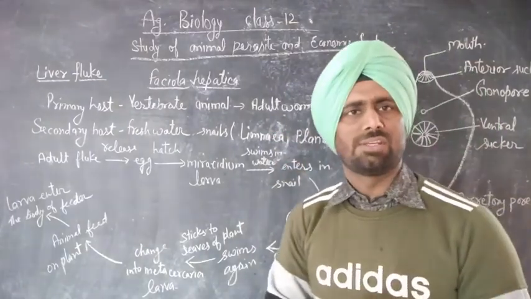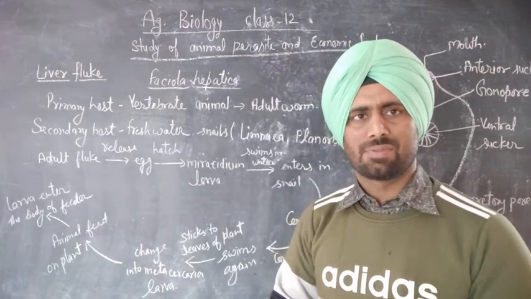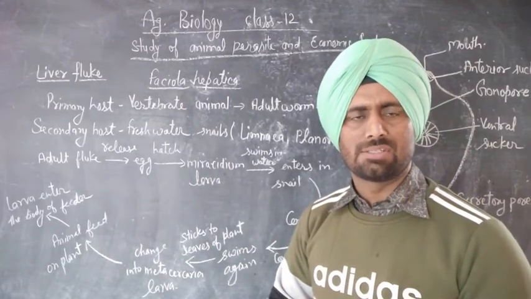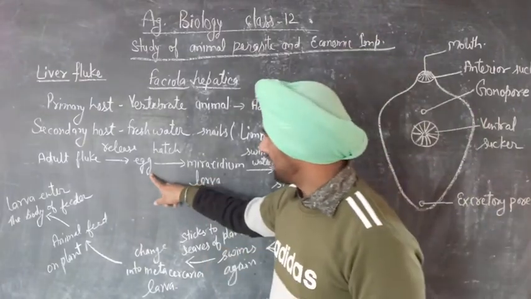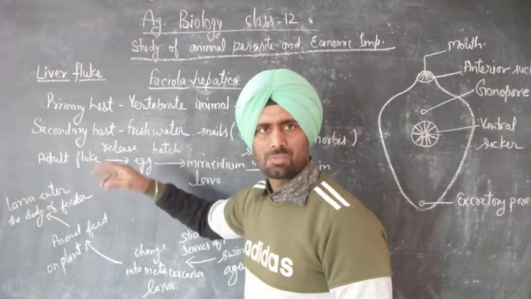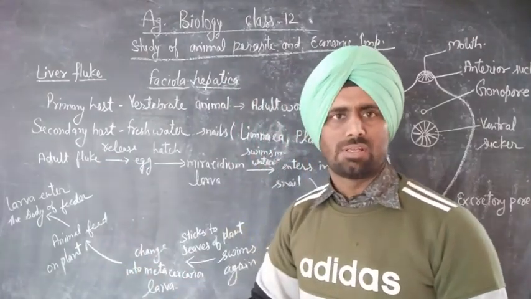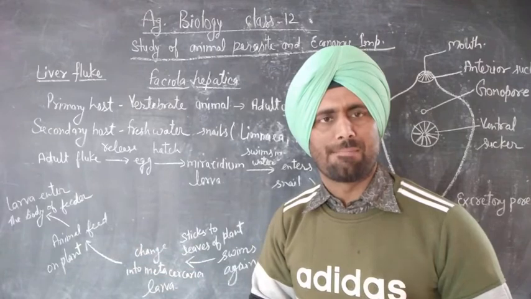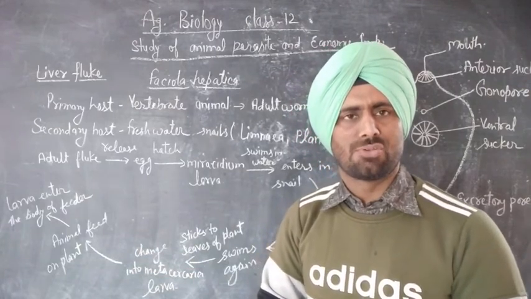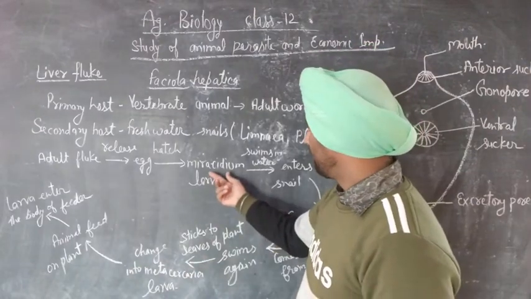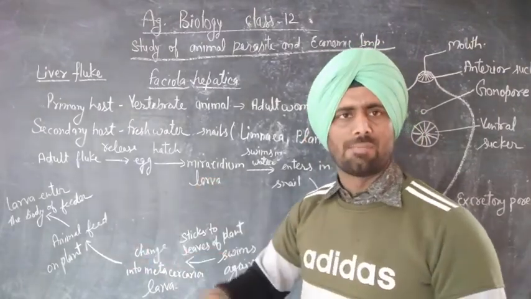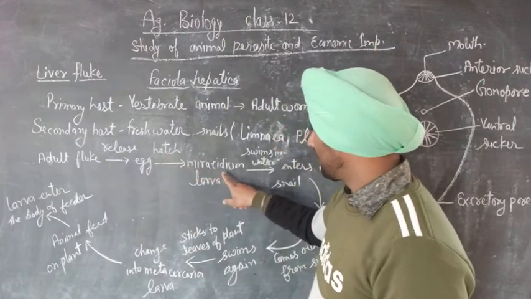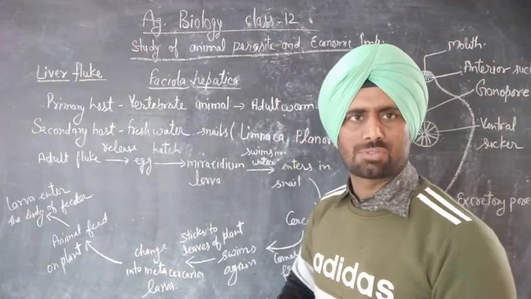When the adult liver fluke releases its eggs, they come out into the environment, and the eggs hatch in appropriate conditions of temperature, acidity and moisture. The first larval stage, the Miracidium larva, comes out from the hatching of the eggs.